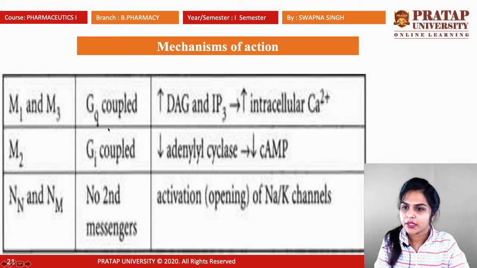This is the mechanism of action for M1 and M3. These are Gq coupled receptors, and they increase the DAG and IP3 pathway, and after that they increase intracellular calcium. The M2 receptor is a Gi coupled receptor. It decreases adenyl cyclase and decreases cyclic AMP, adenosine monophosphate. NN and NM have no second messengers, and they are ligand gated ion channel type receptors. It causes the opening of sodium and potassium channels.